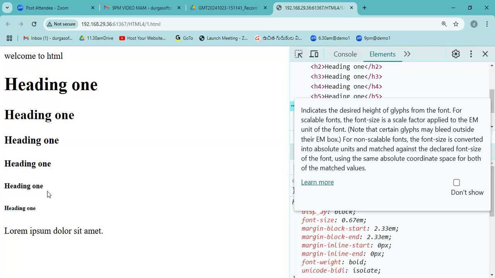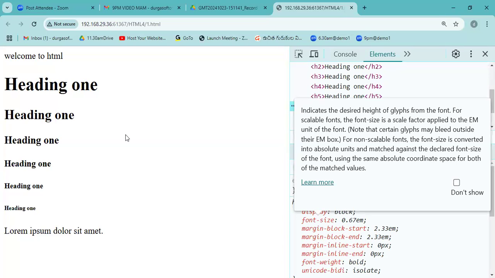EM is a measurement. It is mainly used to write sizes. One EM is equal to 16 pixels. So you can display your output in pixels, and 1 EM equals 16 pixels. Generally it will show like that.